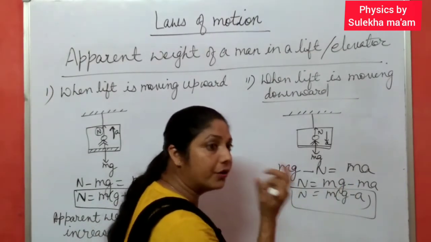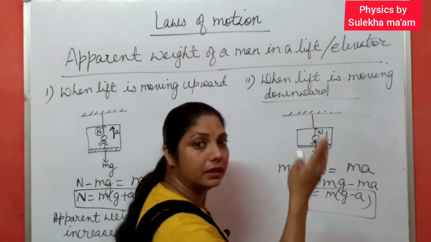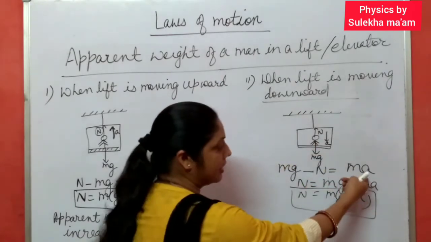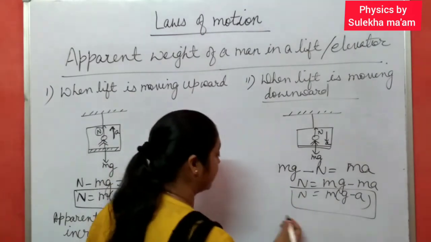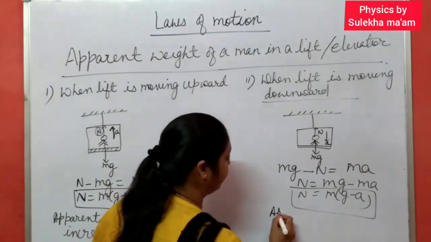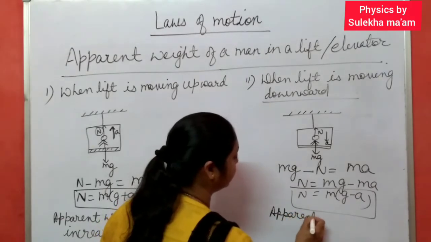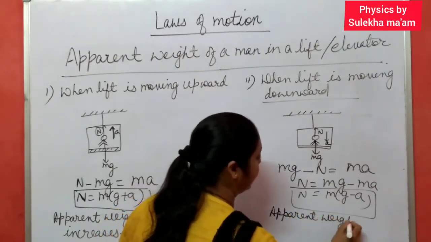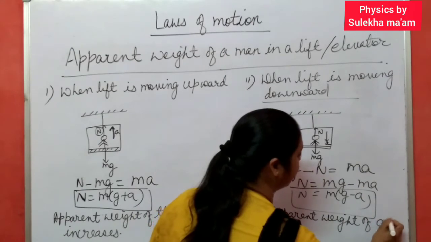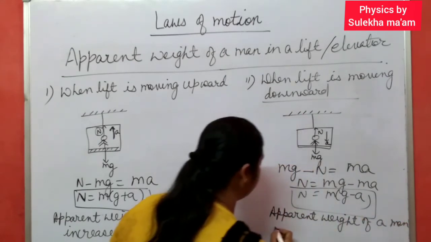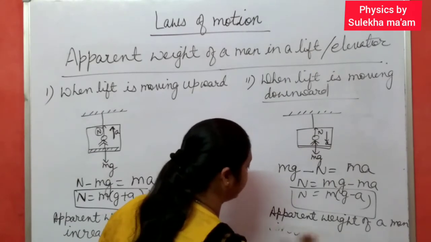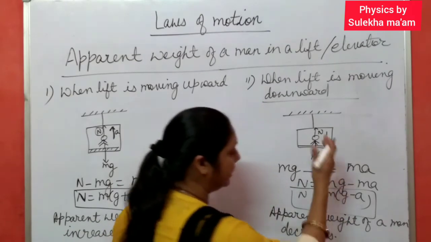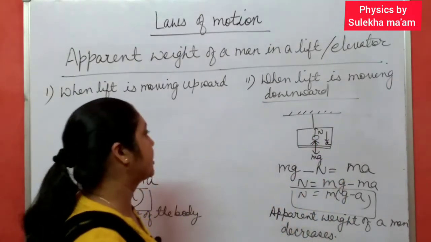It means if the body is moving in downward direction with some acceleration a, then its apparent weight decreases. So I can write, apparent weight of the body of a man decreases when the lift is moving in downward direction.